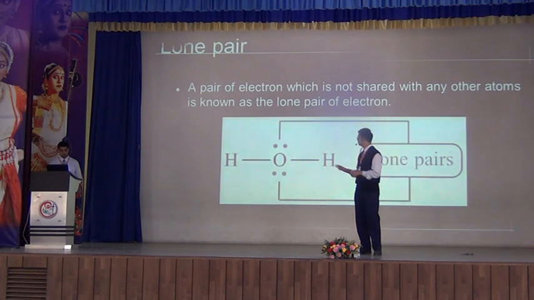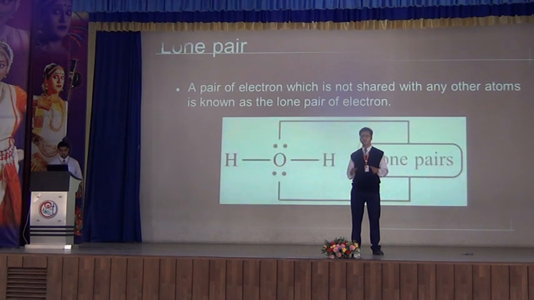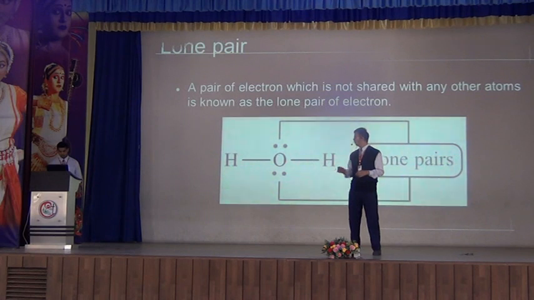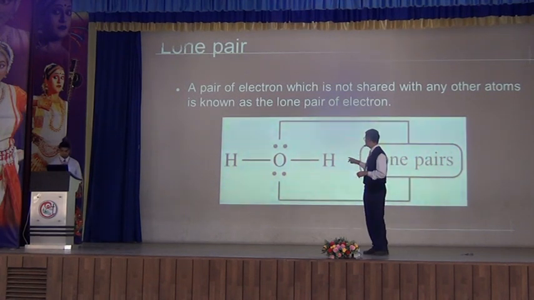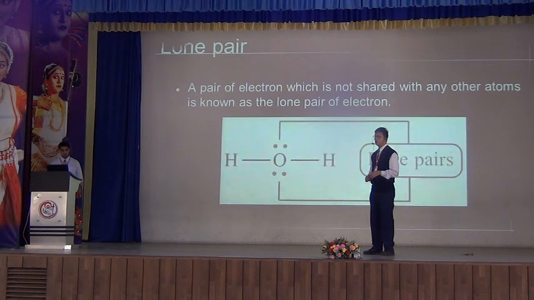One more very interesting thing is the lone pair of electrons. Lone pairs are the pairs of electrons which are not forming any bond with the other atoms. But although they are not forming a bond, they are useful for attaining stability, like here in the example of H2O. For oxygen, they are obviously useful to attain stability, but they are not forming any bond.